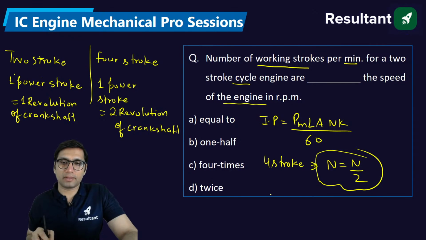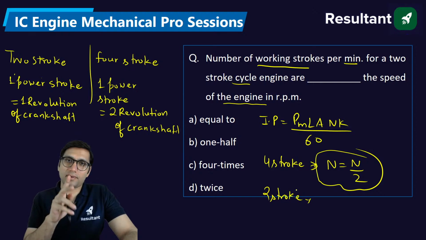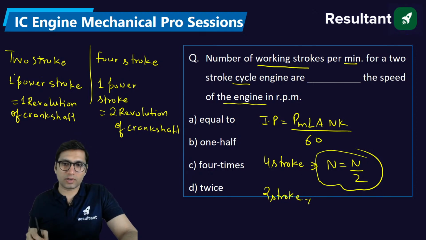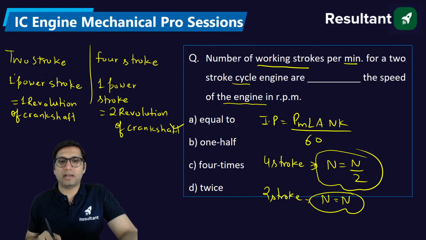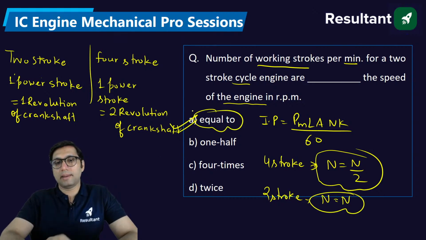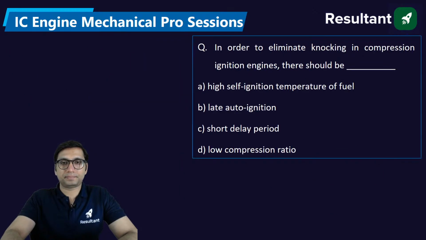If you have to find the power for a 2-stroke, because you are getting 1 power stroke in 1 revolution of the crankshaft, the speed will remain the same. But if you are talking about a 4-stroke, it will be half, 1/2.